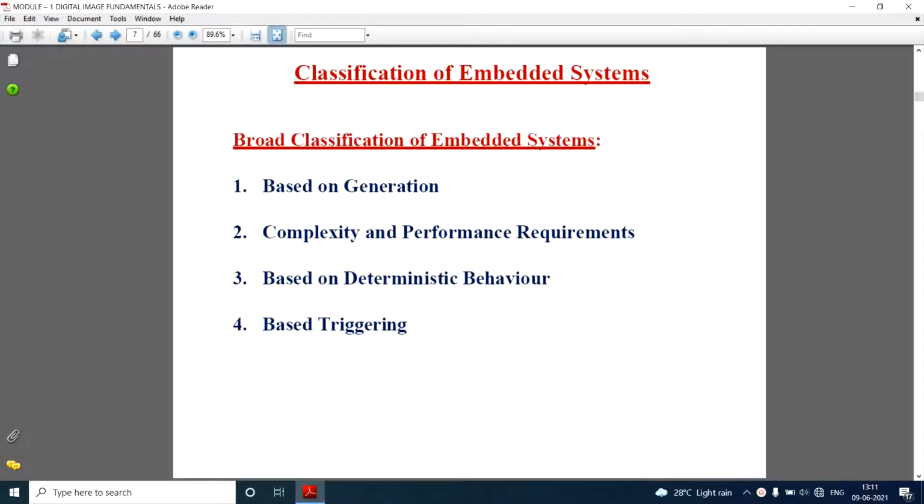Hello all. So today we are going to discuss the classification of embedded systems. Embedded systems make up a huge part of today's world, and they have been classified into four categories. One is based on generation, second is complexity and performance requirements, third is based on deterministic behavior, and fourth is based on triggering. So this is how the classification of embedded systems has been done, based on four parts.